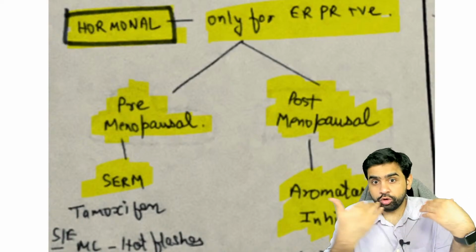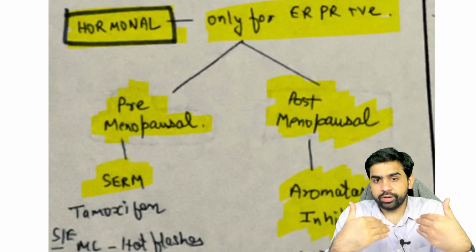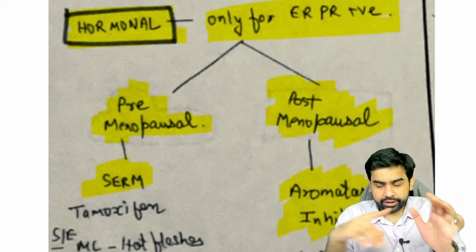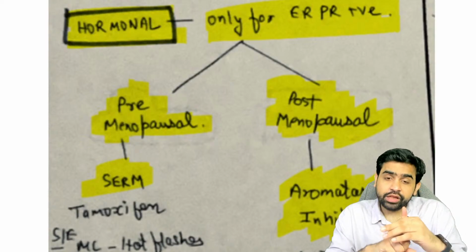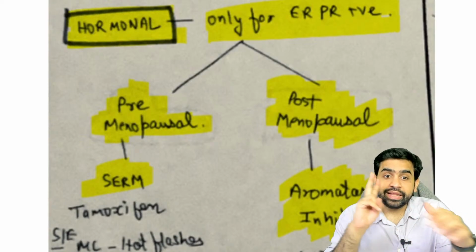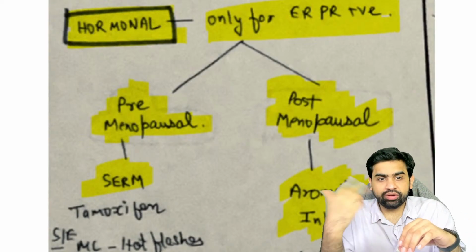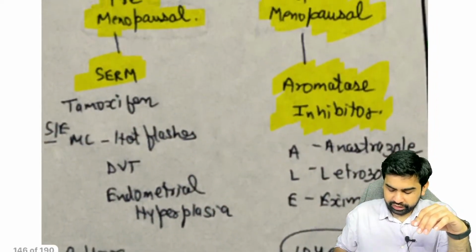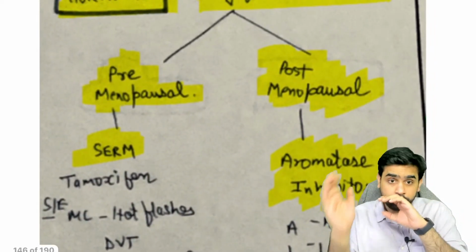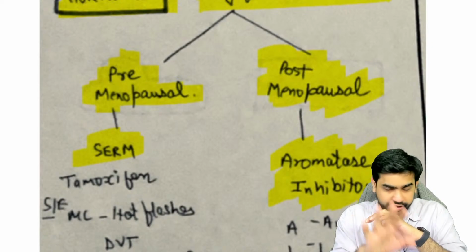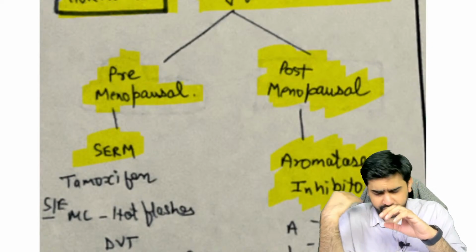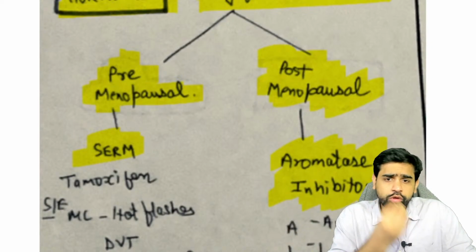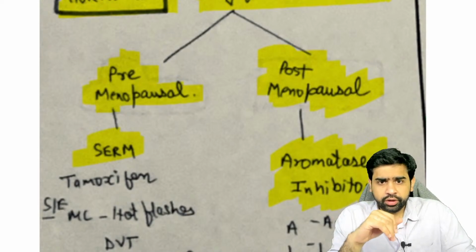In the breast, it is going to have a positive effect and prevent the breast cancer, but in the legs, it is going to increase the risk of deep venous thrombosis. In the endometrium, it is going to cause endometrial hyperplasia, and it is also going to lead to hot flushes and everything. So that is the problem with this SERM, the selective estrogen receptor modulator. In the postmenopausal woman, what is the source of estrogen? Can you please help me with this?